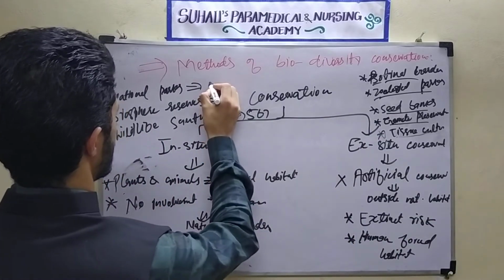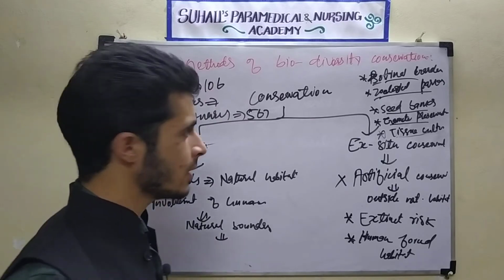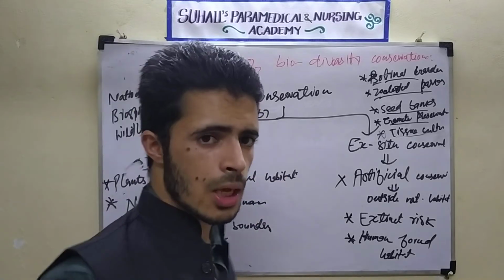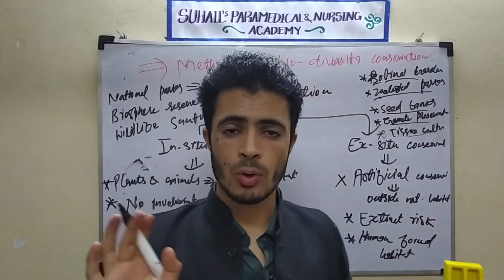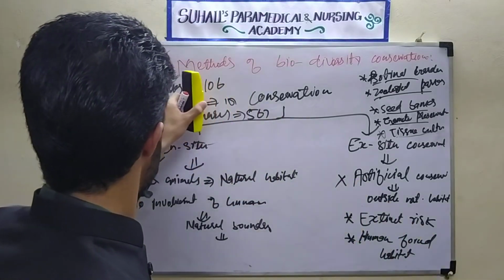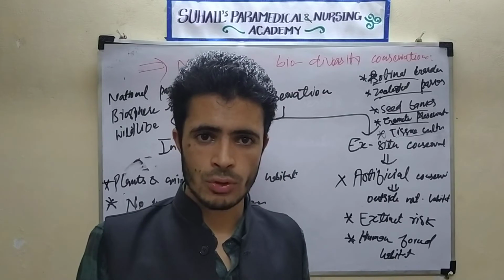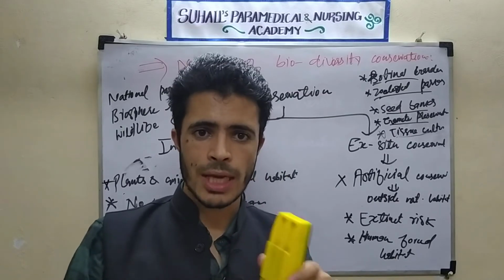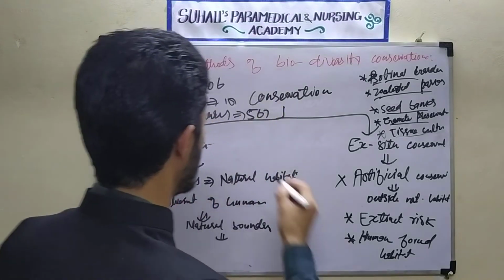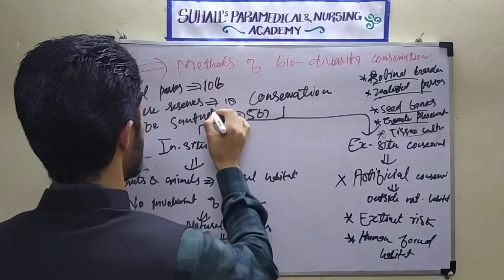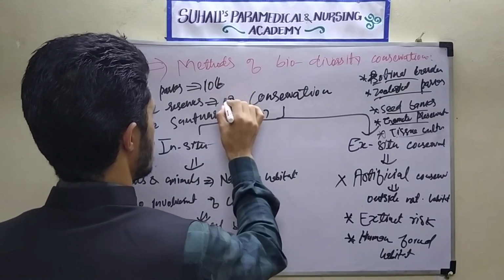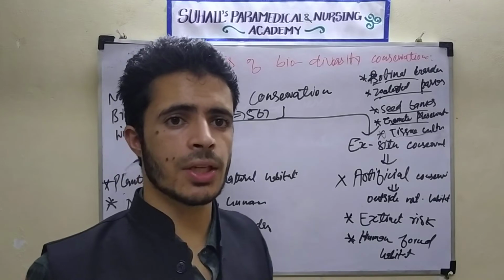Yeah, it was 106. Previously what happened? Previously it was 94. I know about the 94, but nowadays national parks are 106. It has been updated because I told you that new national parks are being added in India. That is 106 at present, and biosphere reserves are 18. Previously it was 14 only. Now it is 18.